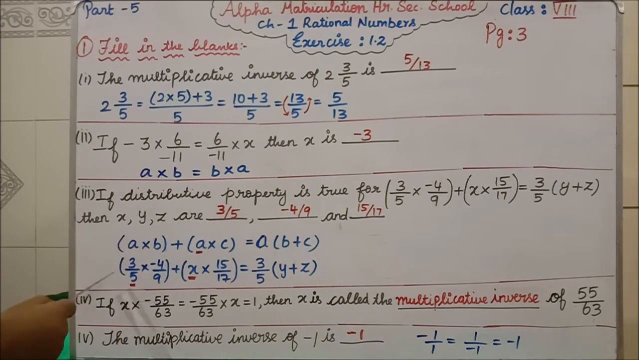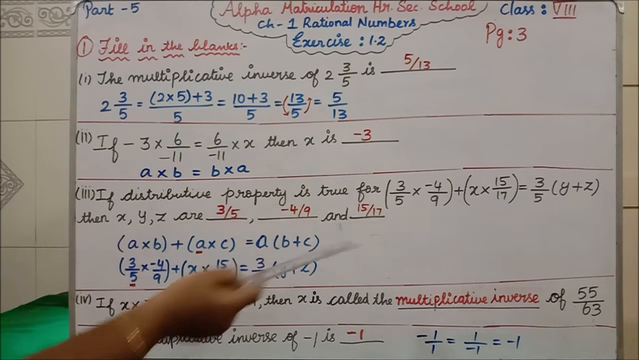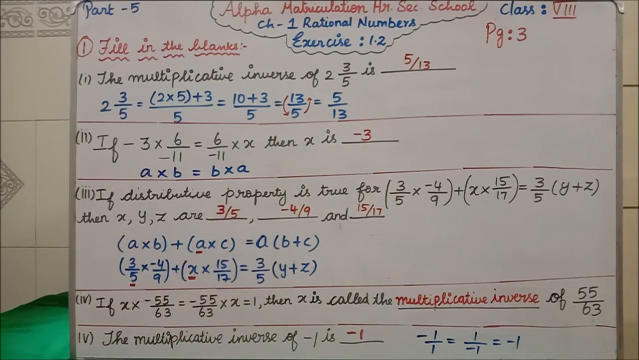So below that I have written our question. This is our question, isn't it? Now we want to find what is x, what is y and what is z. First you see where we are having x. X is in the place of a. Anywhere a is there, we are having 3 by 5. So x value is 3 by 5.